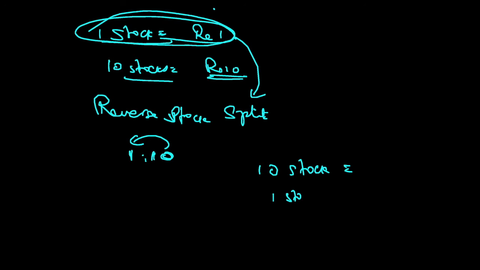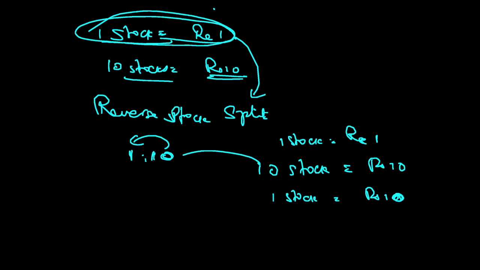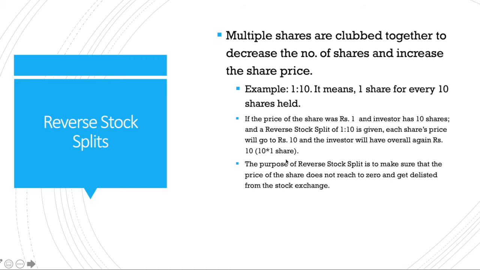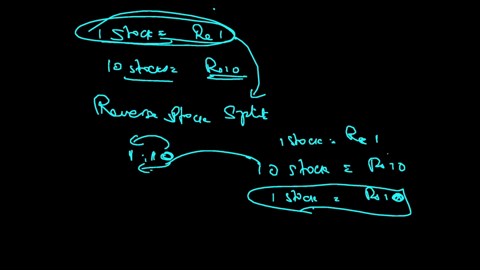Initially you had 10 stocks, and the price of one stock was 1 rupee. So 10 stocks you had, which is 10 rupees. Now you will have only one stock and its worth will be 10 rupees. So 10 stocks have been clubbed into one stock. So you will have one stock for 10 rupees. This is called reverse stock split.